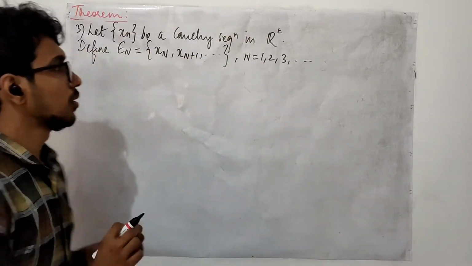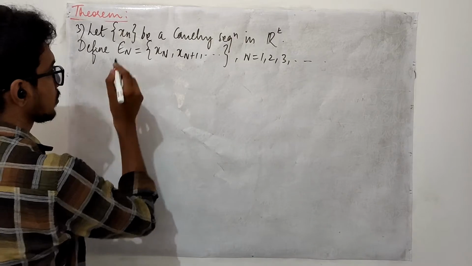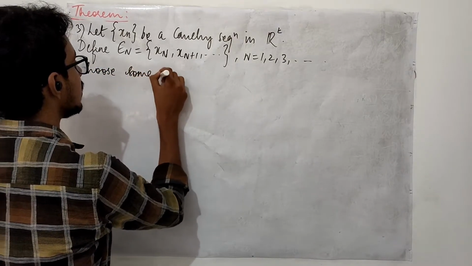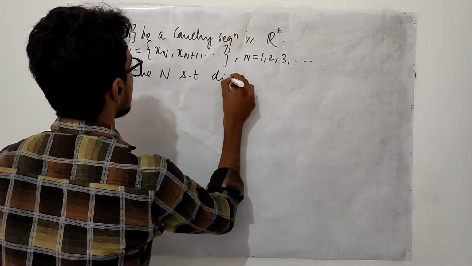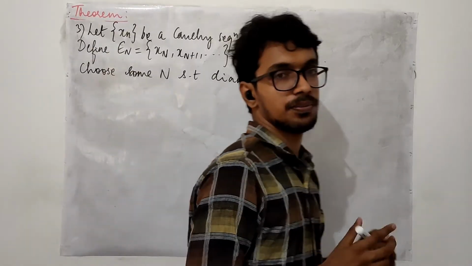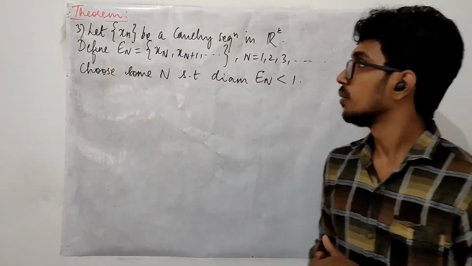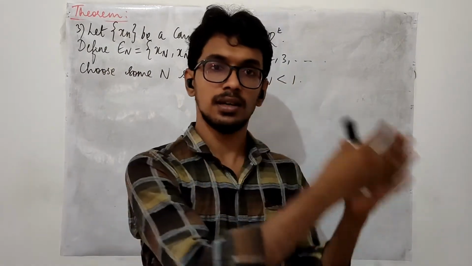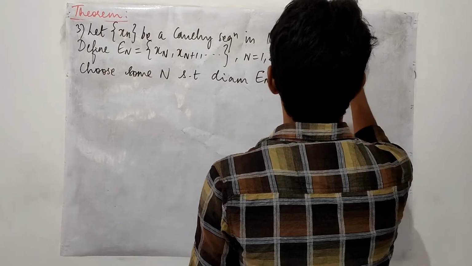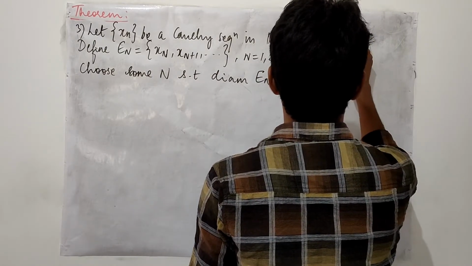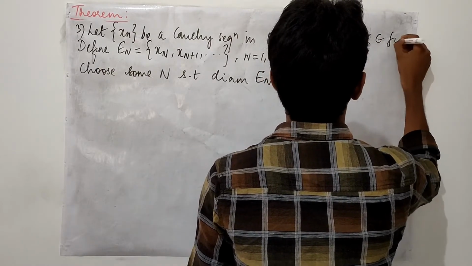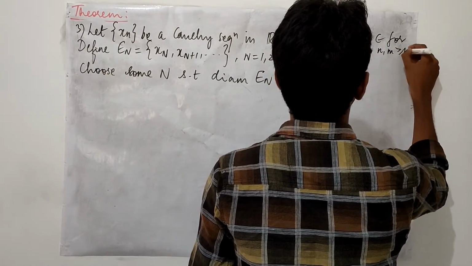Right? So now choose some n such that the diameter of En is less than 1. This is possible, because Cauchy sequence in the sense that after a certain stage, this implies the distance between xn and xm is less than epsilon for n, m greater than or equal to n.